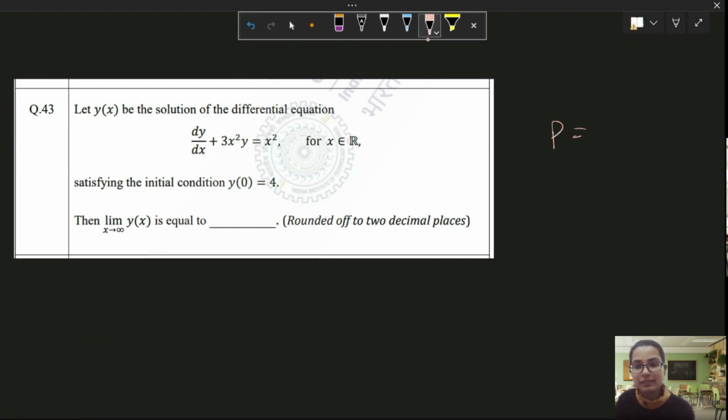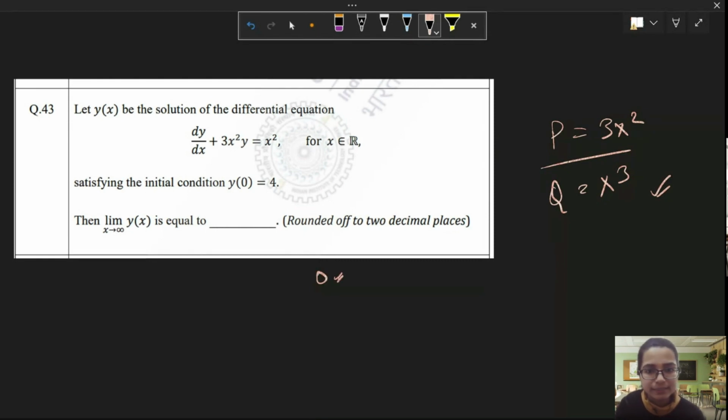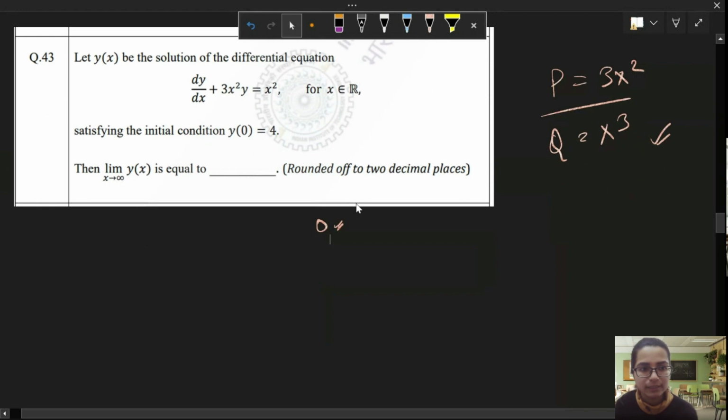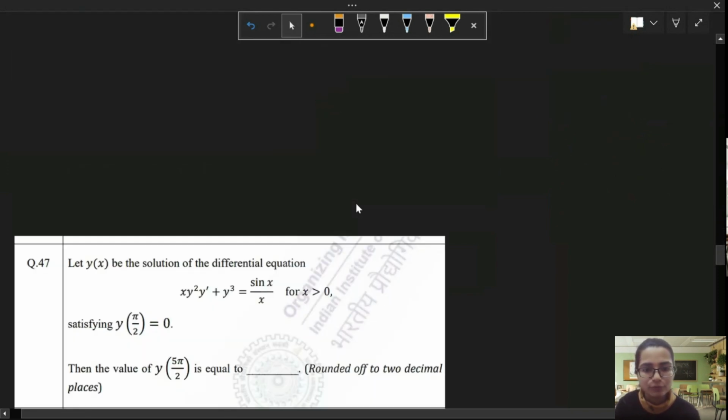You can see that p is equal to 3x square and q is equal to x square, so you can easily solve this differential equation. I guess the answer would be 0 or something. You will easily get the answer. I don't remember the answer, but yes, you can solve this. So we'll move on to the next one.